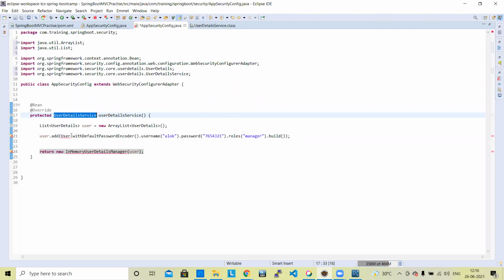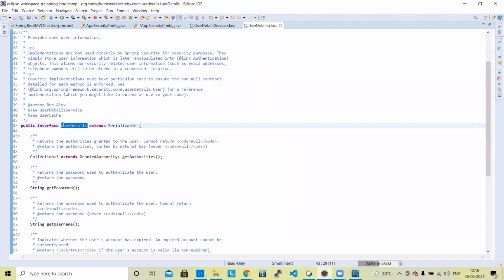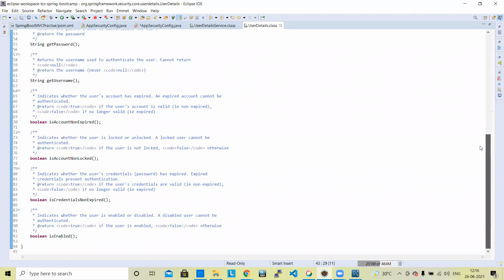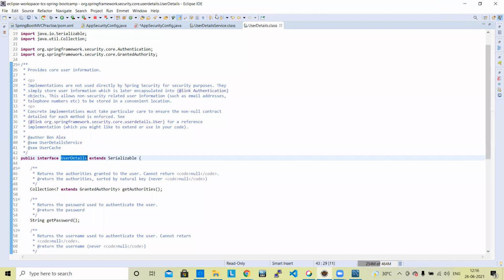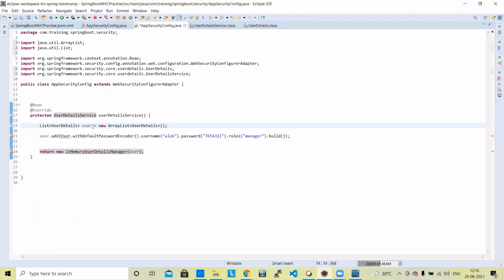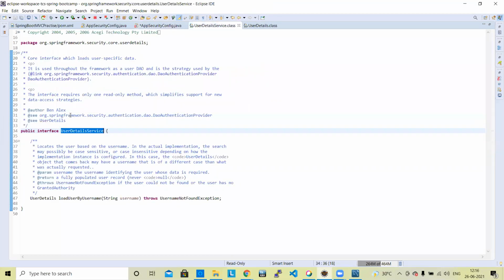So here we are going to create a user class. This is the UserDetails class. It is also inbuilt, and many methods are already inbuilt here. Sir, is UserDetails an interface or a class? That is the question: is UserDetails an interface or a class? You click here. What is it? Interface, sir. Interface. So the doubt is clear.